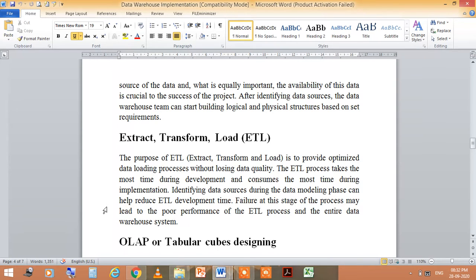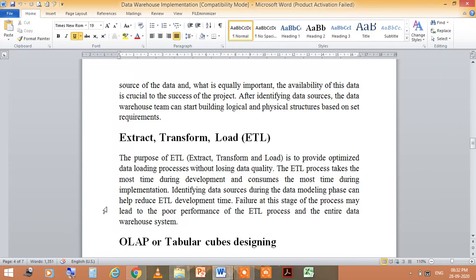Then comes extract, transform, load, that is ETL. What is it? Basically, the purpose of ETL is to provide optimized data modeling processes without losing data quality. The ETL process takes the most time during development and consumes the most time during implementation.